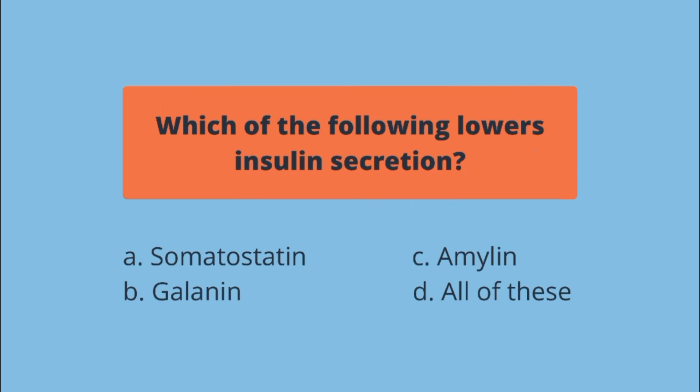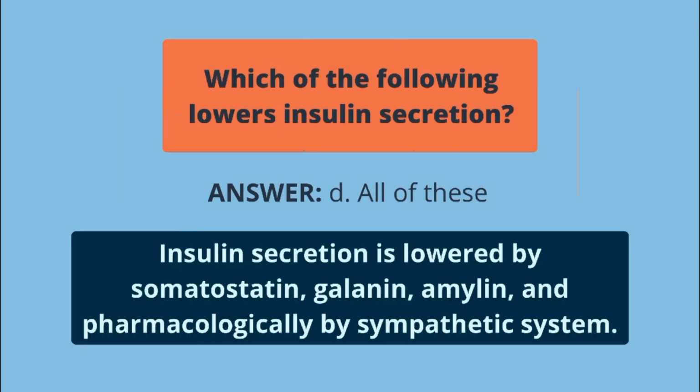Which of the following lowers insulin secretion? A. Somatostatin, B. Galanin, C. Amylin, D. All of these. The answer is D. Insulin secretion is lowered by somatostatin, galanin, amylin, and pharmacologically by sympathetic system.